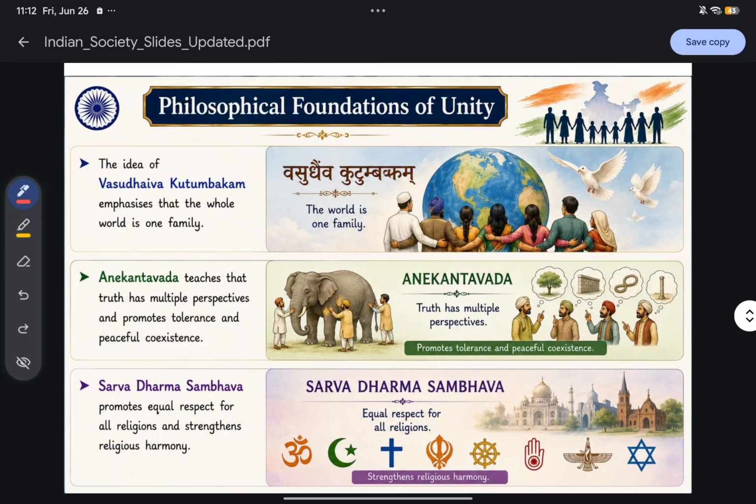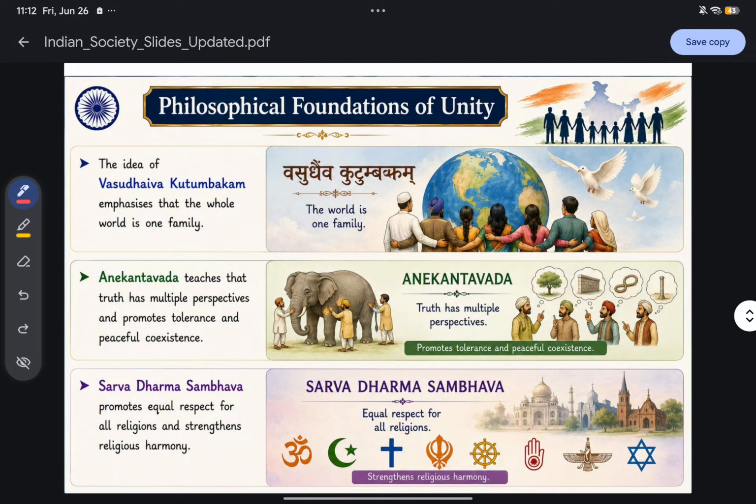Now the question will be: why is India united despite having so much diversity? There are many reasons to get fragmented into different parts. India can be fragmented, but why are we united? The core reason is our philosophical foundation.